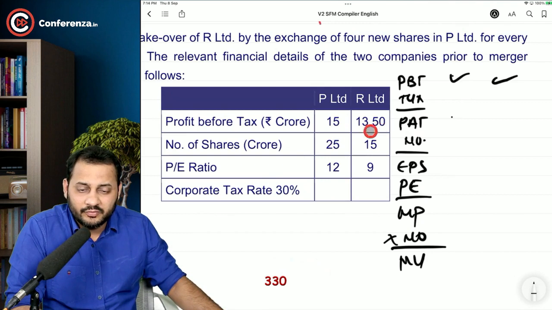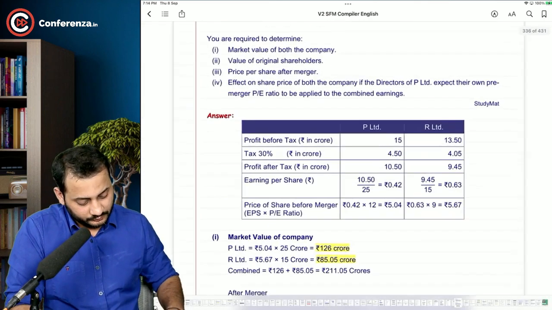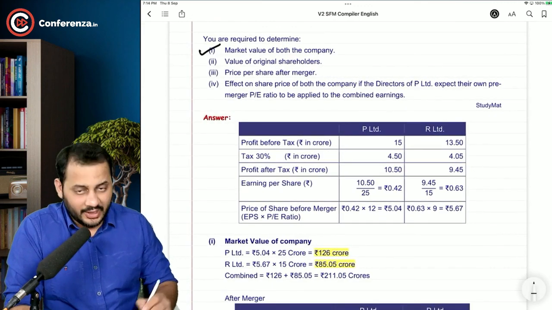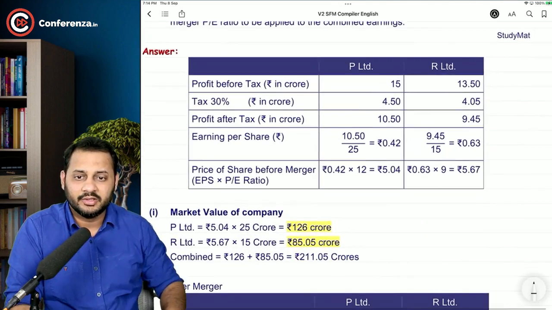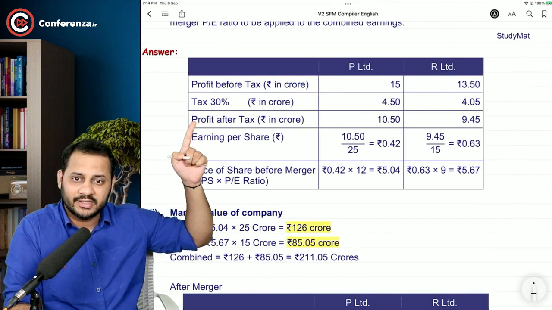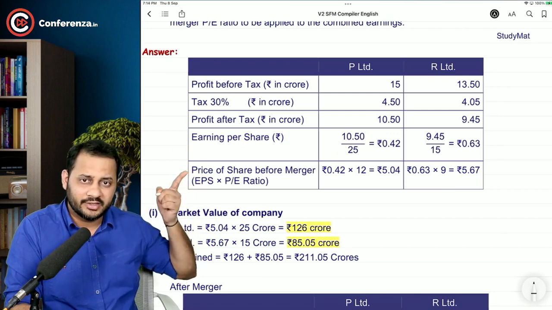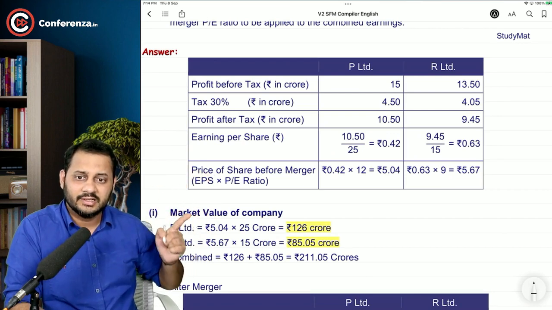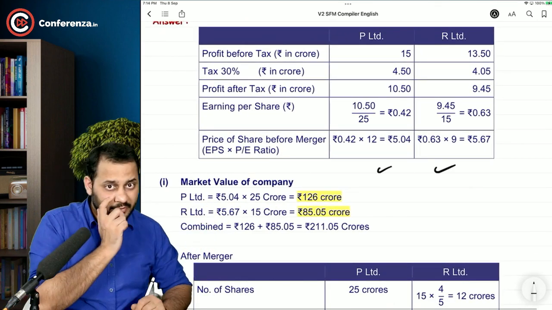So you will take the profit before tax, deduct the taxes, get profit after tax, divide by number of shares to get EPS, multiply by P/E ratio, and you will get the market value of both the companies. Okay, sir. Have a look. We have to calculate the market value of both the companies, right? You can calculate it in a straight table. Instead of following the institute's format, profit before tax, profit after tax, then earning per share, we can directly write down the P/E ratio column, then market price, and then market value. So instead of separately taking the market value here, you can calculate it in the respective tables.